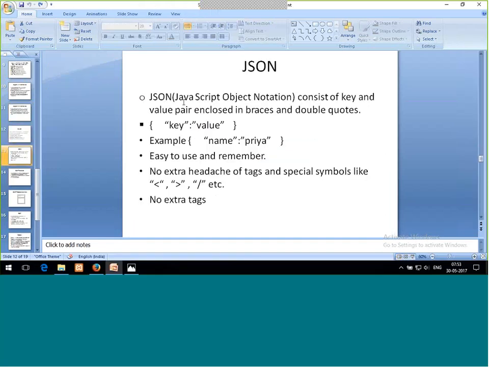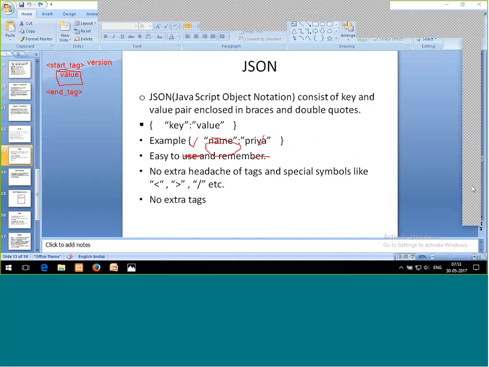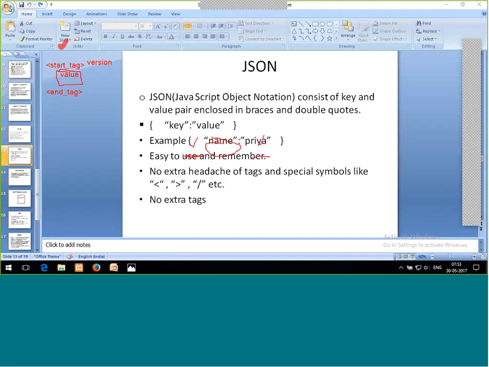And now JSON. See how JSON looks. Let me relate it with XML first. So this is for XML. Now JSON. JSON is JavaScript Object Notation. It consists of key value pairs, which are enclosed within braces and double quotes. See how it looks. These are my curly braces. Key is there and value is there.